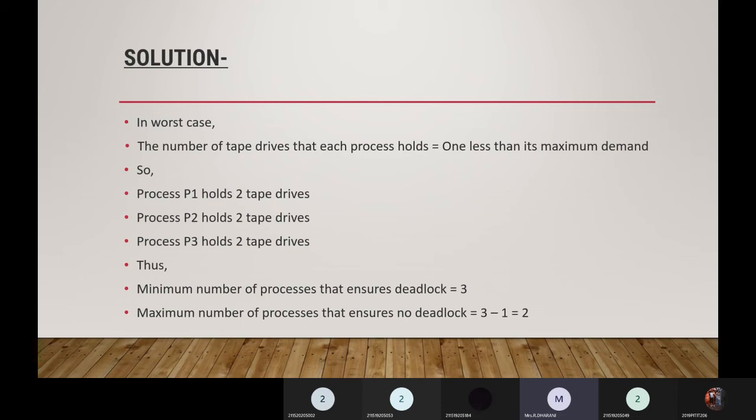So process P1 holds 2, process P2 holds 2, process P3 holds 2 tape drives. Thus the minimum number of processes that ensure deadlock is equal to 3. If you have 3 processes, then surely deadlock will occur. But the maximum number of processes that ensure no deadlock is 3 minus 1, which is equivalent to 2. So 2 processes.